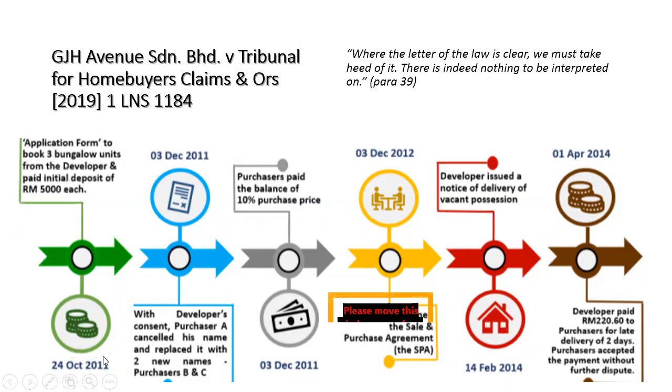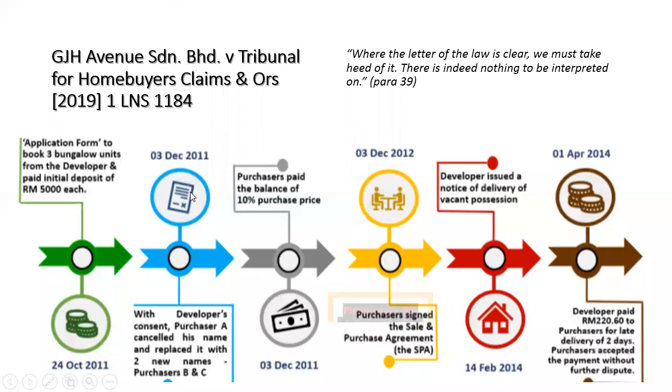On 24th October, the purchaser signed the application form or the booking form. And then on the 3rd of December, the purchaser cancelled his name and replaced it with another two names.